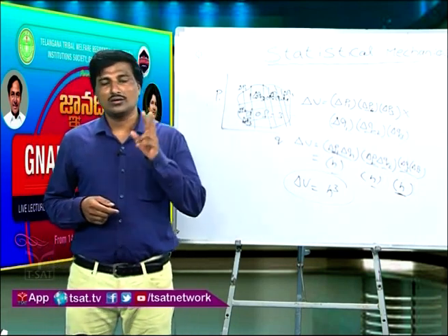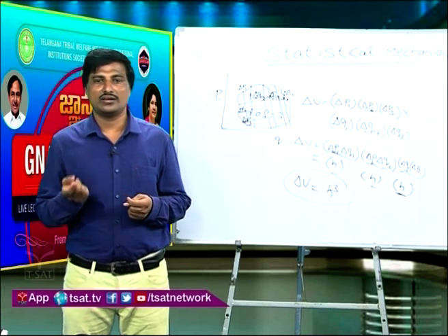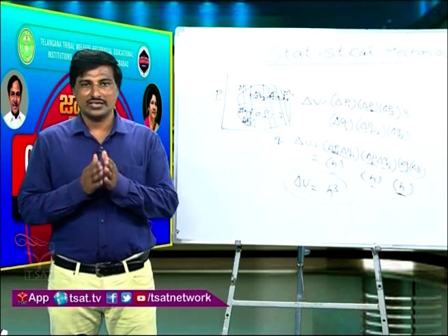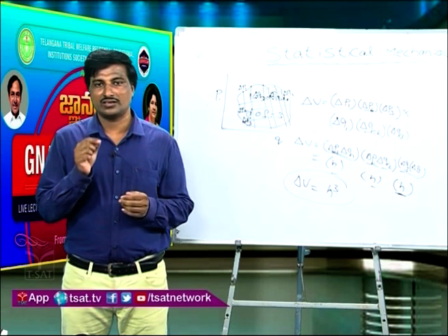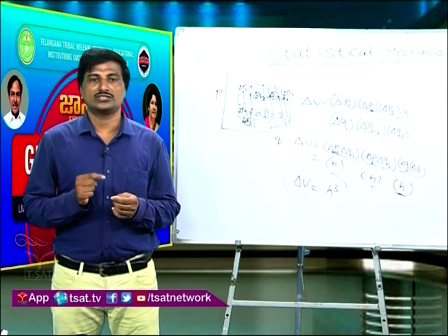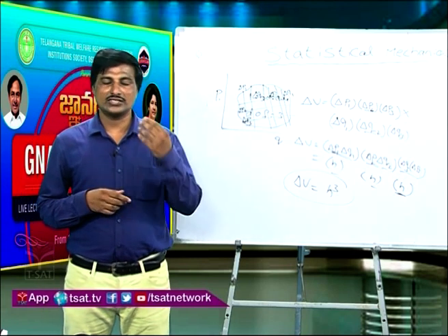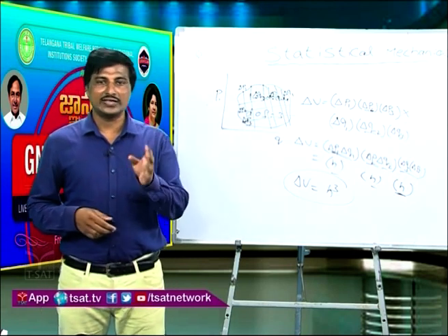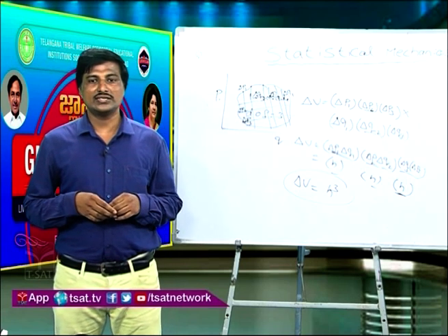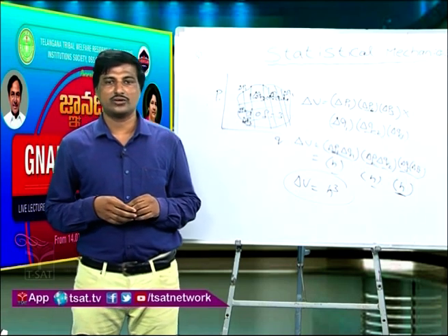I want the probability of getting a red card. Red means here you have two sets of reds, each set consisting of 13 cards. So in total 26 cards you have as red. So what is the probability to have a red card? 26 divided by 52, which is equal to 1 by 2.